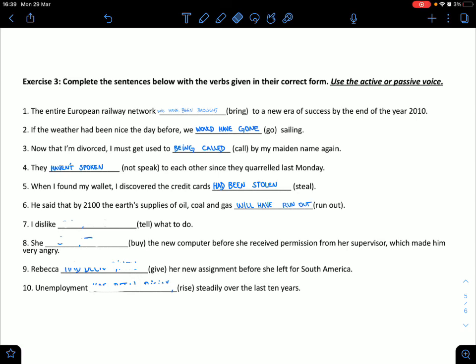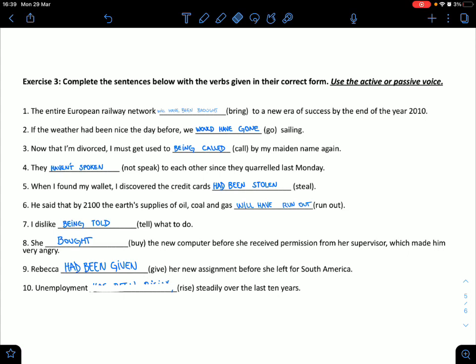I dislike being told what to do. She bought the new computer before she received permission from her supervisor, which made him very angry. Rebecca, something give her new assignment before she left for South Africa. So Rebecca already left for South Africa, so had been given. So before she went to South Africa, she had been given her new assignment.